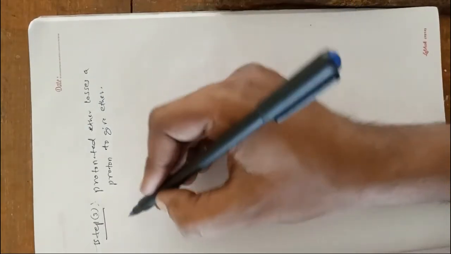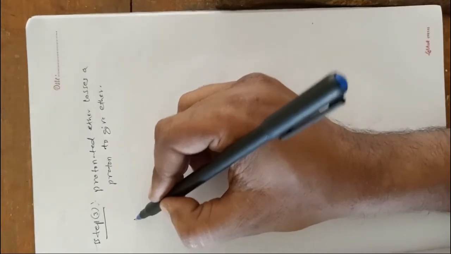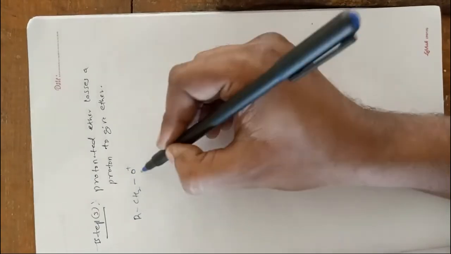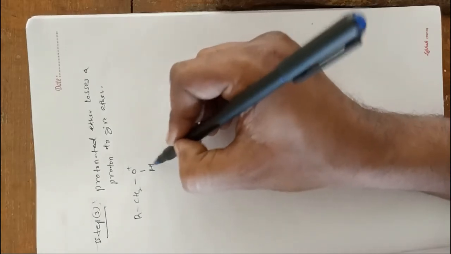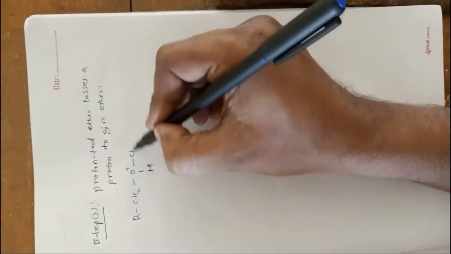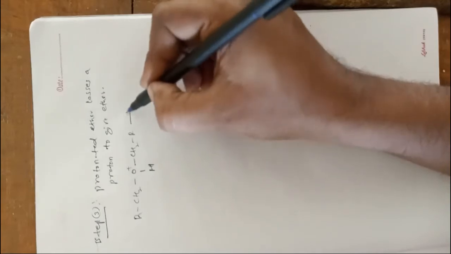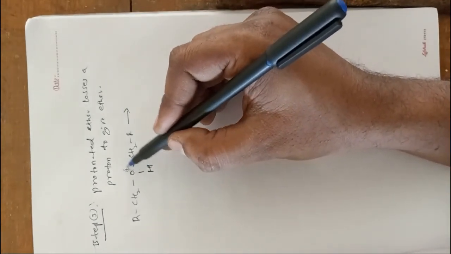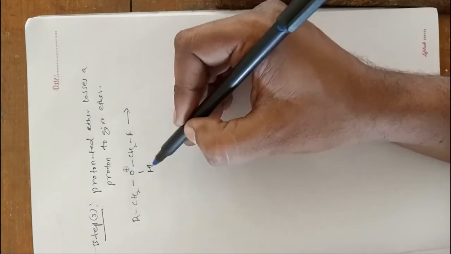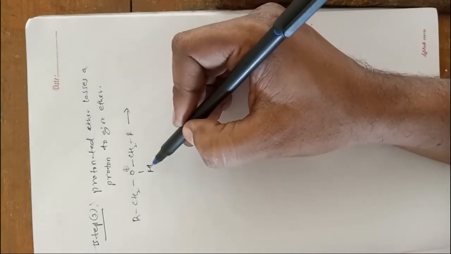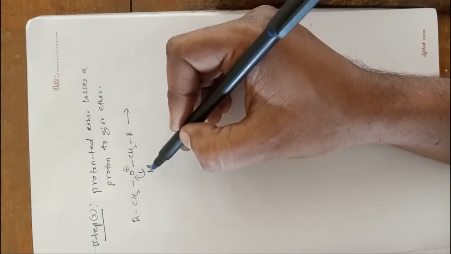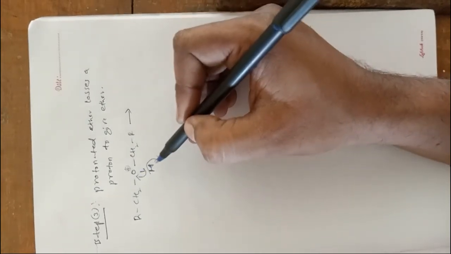In step 2 we get protonated ether, RCH2O+(H)CH2R. This oxygen having the positive charge gets the electrons from this hydrogen atom, so there is the removal of the proton.